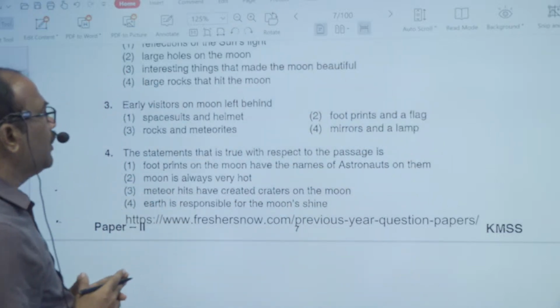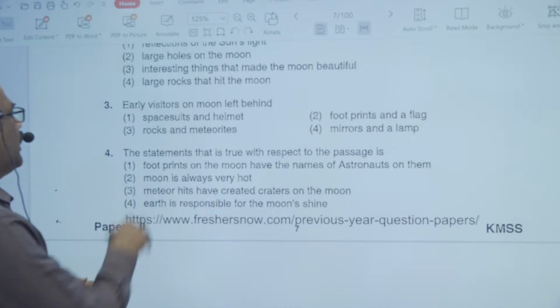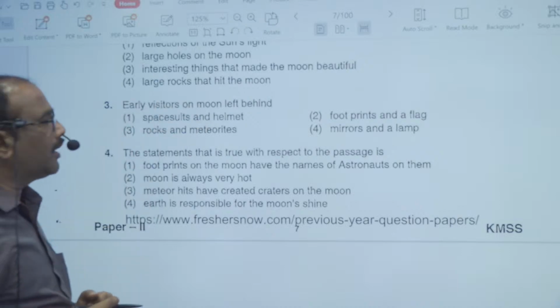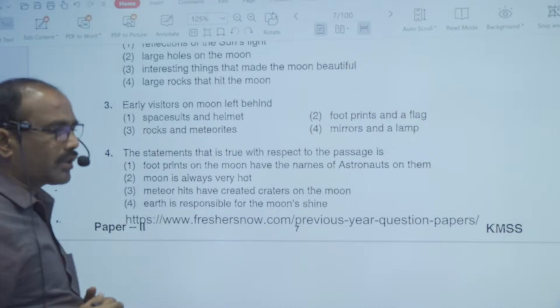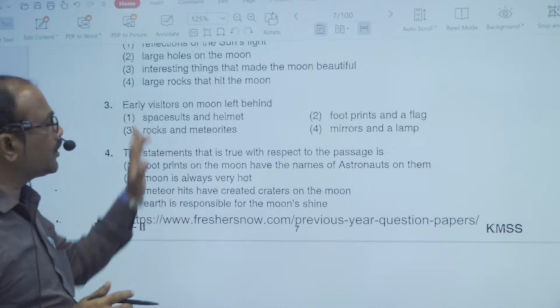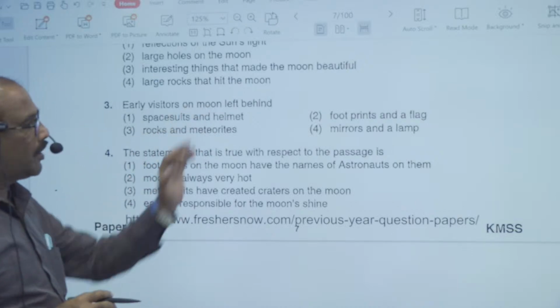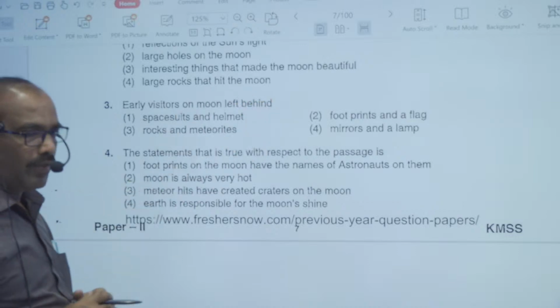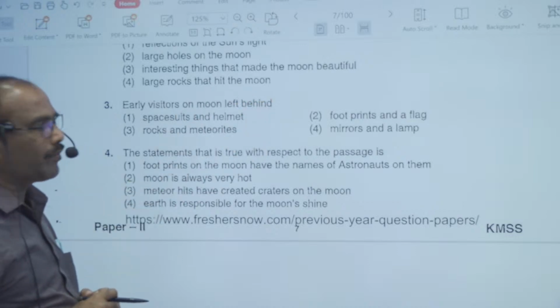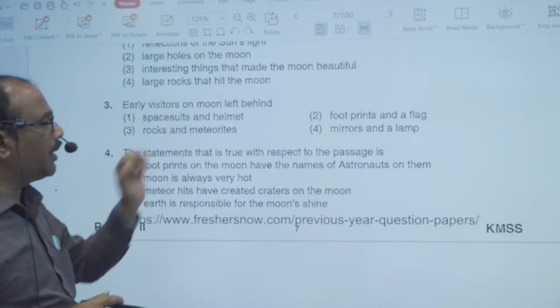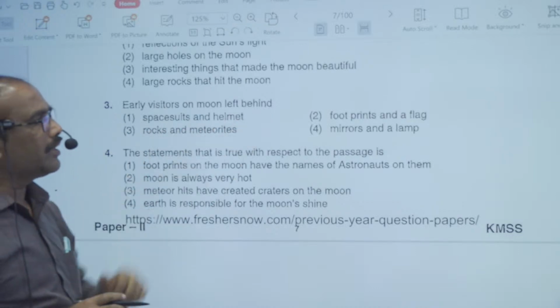They undertook a moon mission. And they left behind, what did they leave? Option A, space suits and helmet. Do you think they left space suits and helmet? Option B, footprints and a flag. And third option, rocks and meteorites. And fourth option is mirrors and a lamp.